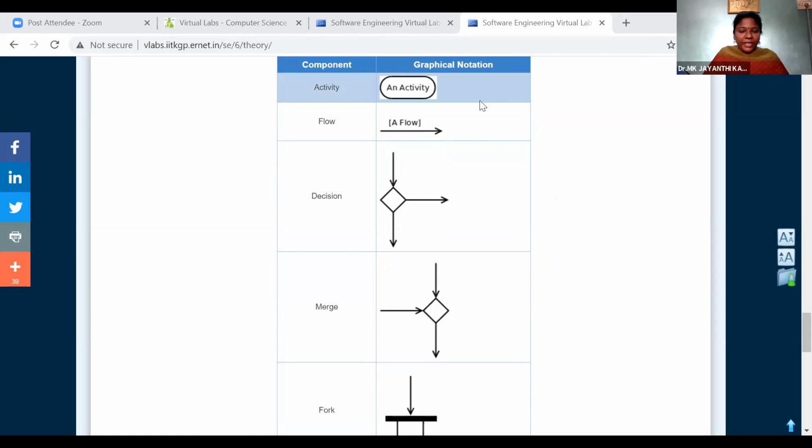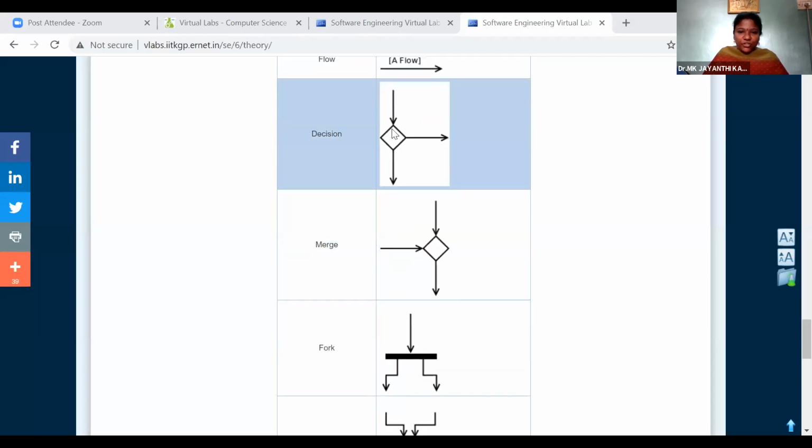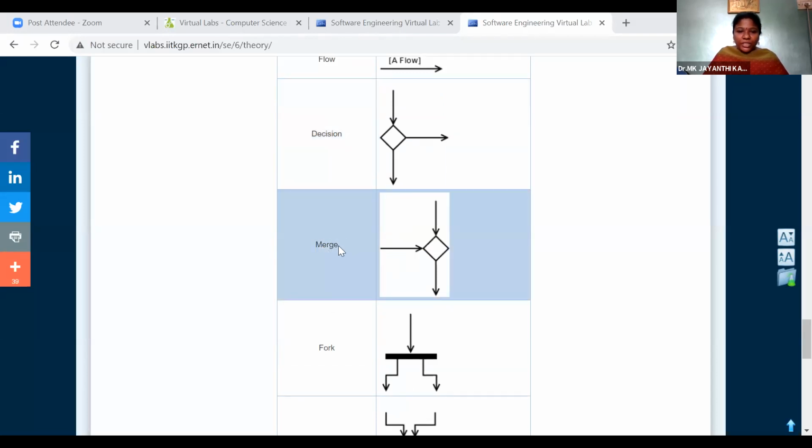Say for example, the main symbols we are using in the state chart diagram are, this is the activity symbol, and the flow of action is represented using a pointed arrow. Then decision making: an input is given, and the logic is checked here. If the logical or relational operation is true, a set of operations is performed; if false, another set of operations is performed. The branching should be represented, and this is the decision making, with true or false outcomes.